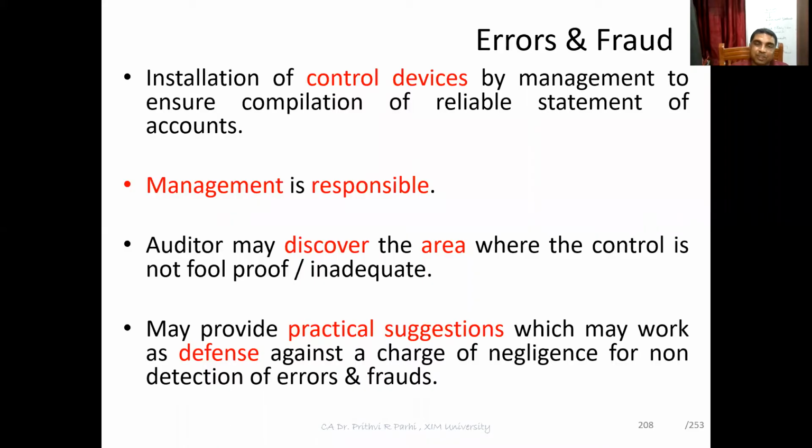So when the auditor carries out the normal audit procedure, he may find out many areas where controls are weak. Okay, friends. And for that, he may provide practical solutions. Every month you do a bank reconciliation. Every month you find out what are the stale checks and pass reversals, and every quarter or every half year, you send a debtors confirmation letter to the debtors. If there is some difference, get it reconciled. So these are practical solutions.